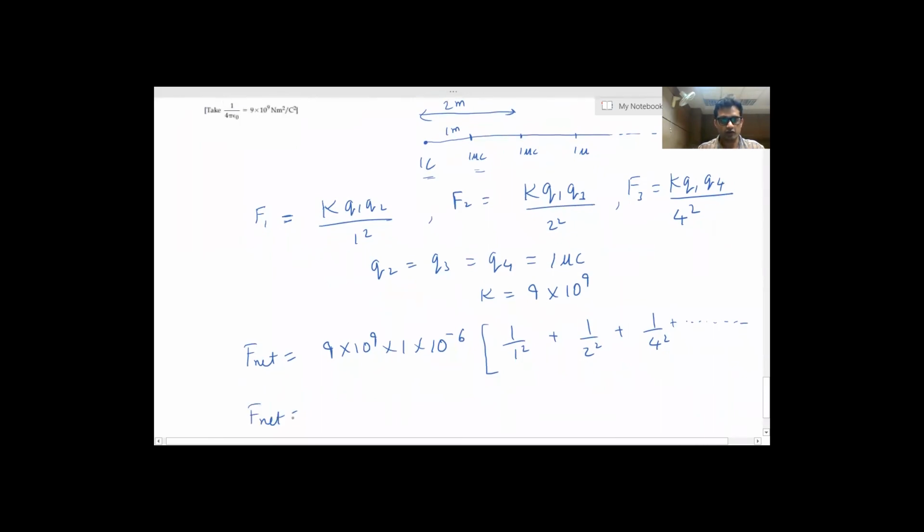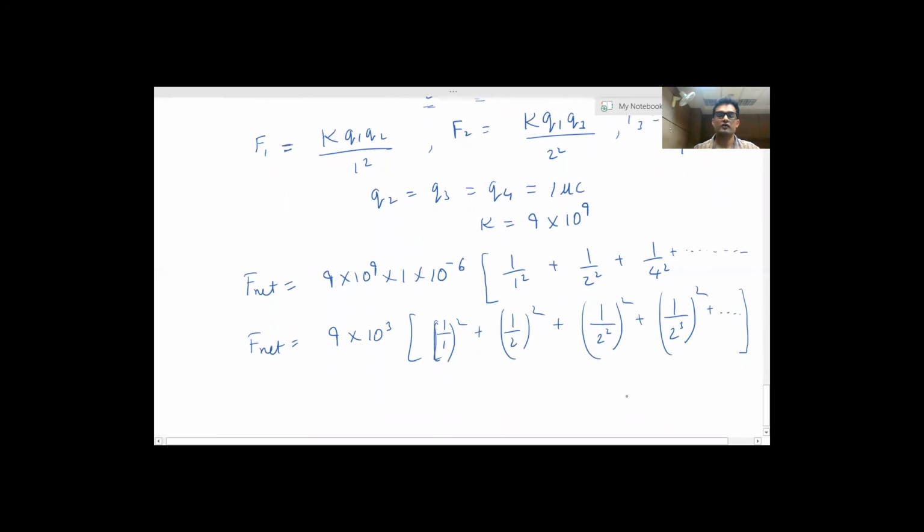Now if I arrange this, F net is equal to 9 into 10 to the power 3 into 1 by 1 square plus 1 by 2 whole square plus 1 by 2 square whole square plus 1 by 2 cube whole square and so on. So we can see that this is an infinite GP.